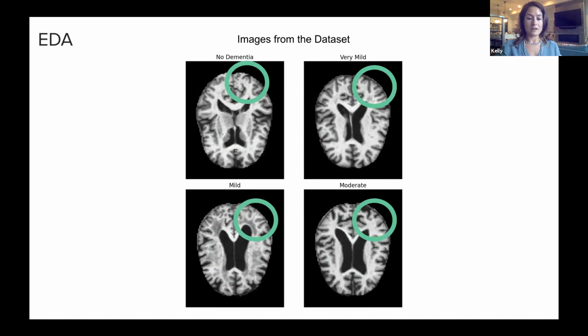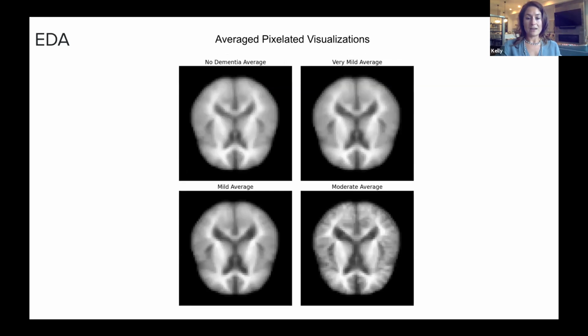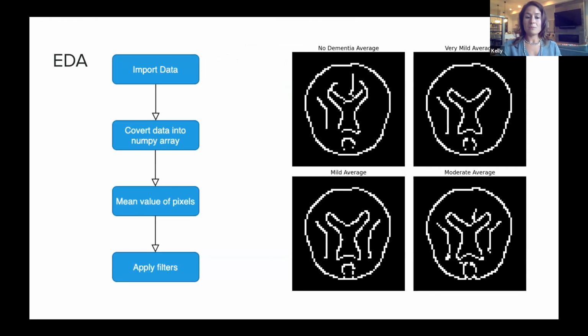Now, these are just raw images of the classes, and I was curious that if we brought in and averaged the data, would we still see these same features in the averaged classes? As you can see in this image, you do notice the butterfly shape becoming more apparent as the stage of Alzheimer's progresses, in addition to the atrophy of gray matter. After I mean the values of the data, I then applied a couple different filters, and the Canny filter provided me the most distinguishable difference between the classes, which is depicted on the right.